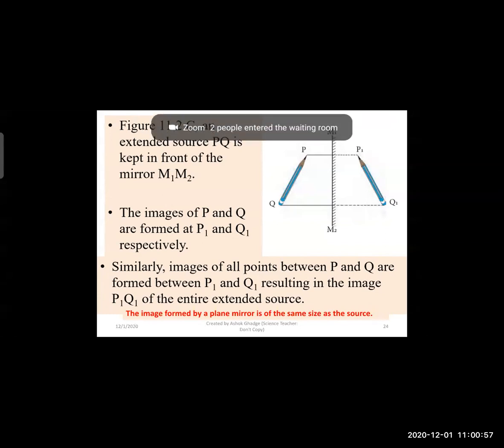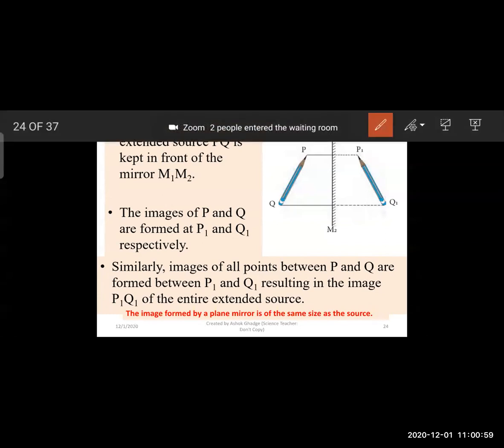So as with a point source, we have seen that the image of P is formed at P1 and the image of Q is formed at Q1. So between P and Q, for all points, their images are formed between P1 and Q1. In this way, the image of the extended source is also formed.